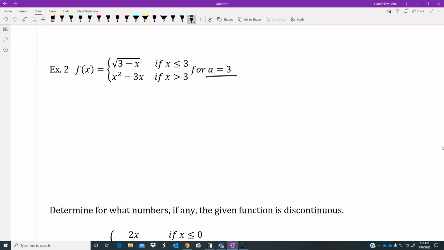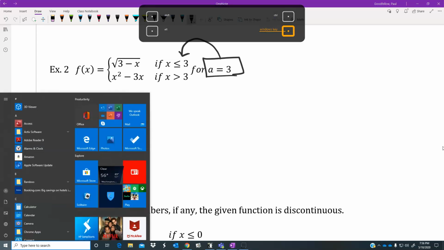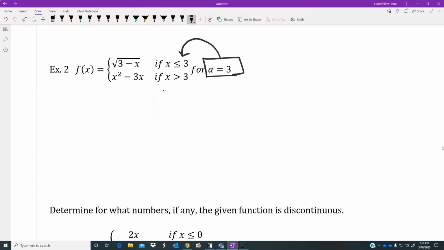Okay, now we'll try it again. A equals 3. Is that going to be a continuous location or not? Now, they're probably picking 3, and this is something that we're going to be doing in the future. They're probably picking 3 because in a stepwise or piecewise function, more than likely any of the discontinuities that we would run into are going to be attributed to the places where the piecewise will zip together. So that's why they're trying 3. So at a equaling 3, let's decide if it's continuous or not.